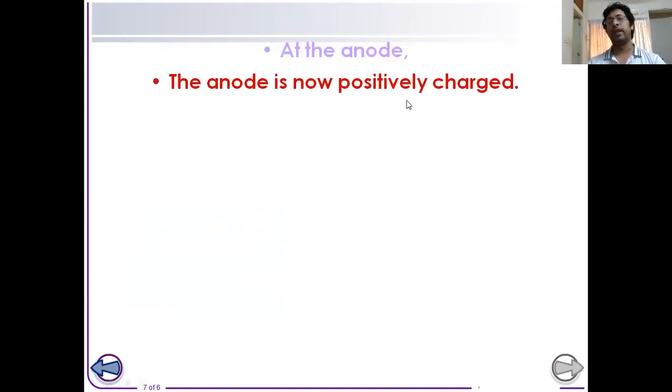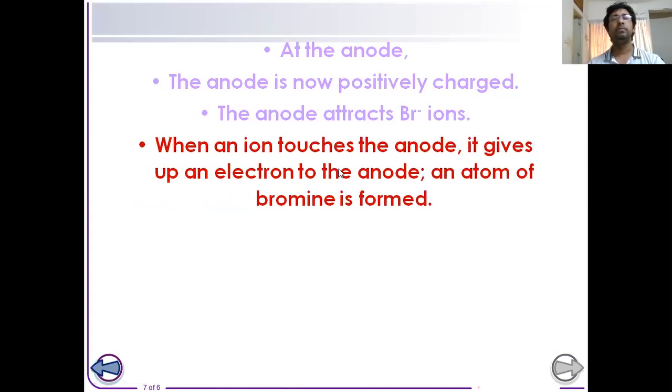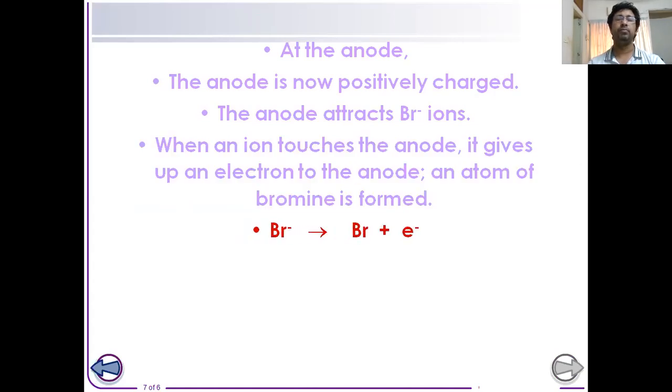First, the cathode. Cathode means the negative electrode. The negative electrode will attract the positive ion. The anode is the positive electrode, so it will attract the negative ion, like the bromide ion.